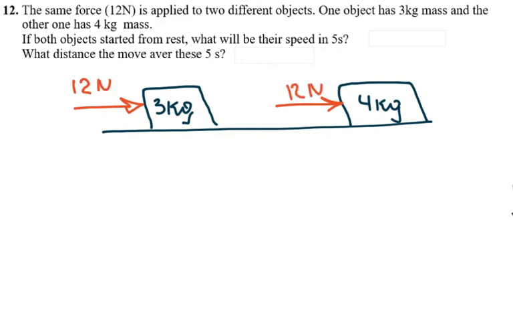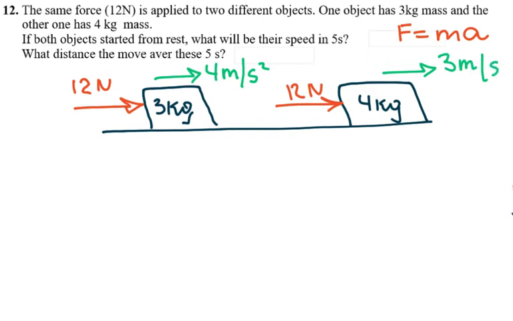Then F is equal to ma. I'm using Newton's second law. F is equal to ma. So the force is 12, mass is 3, so acceleration here is going to be 4 meters per second squared, and acceleration here is going to be 3 meters per second squared.